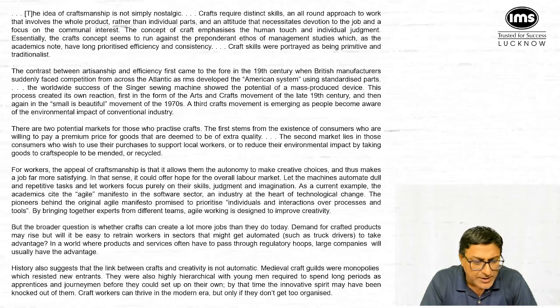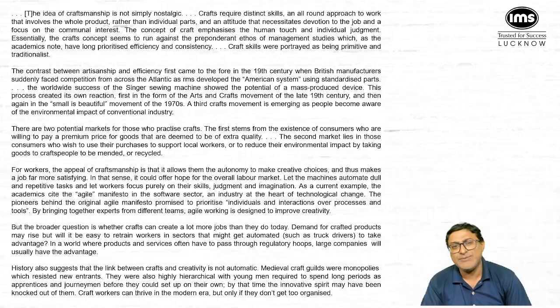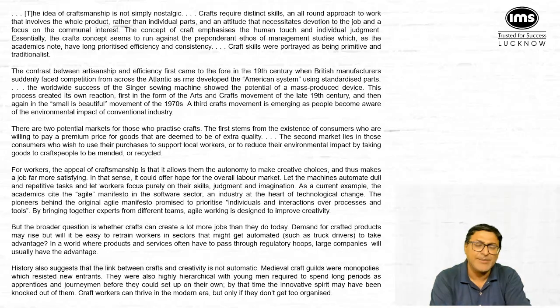Demand for crafted products may rise, but will it be easy to retrain workers in sectors that might get automated, such as truck drivers, to take advantage? In a world where products and services often have to pass through regulatory hoops, large companies will usually have the advantage. So basically बोला जा रहा है कि जो छोटा craftsmanship है उसका advantage नहीं होगा. The advantage will be with big companies because there are a lot of technical details to be discussed.